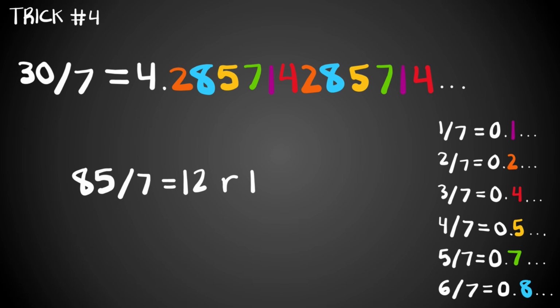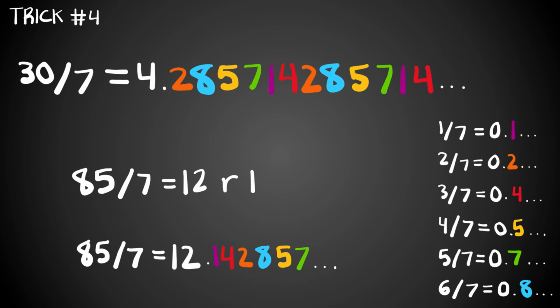Next, you either compute or memorize the first decimal of that result given the remainder. 1 divided by 7 starts with 0.1, so this tells you the result of 85 divided by 7 is 12.142857, and so on forever.